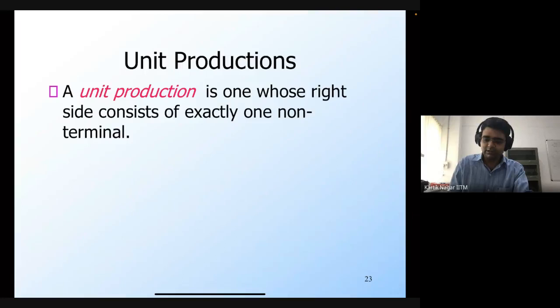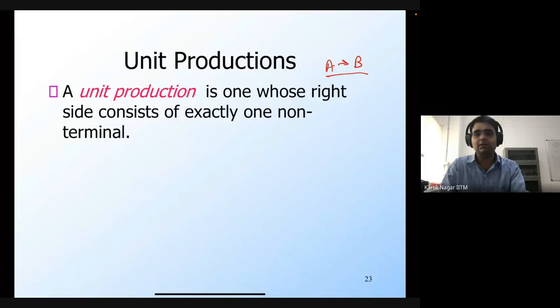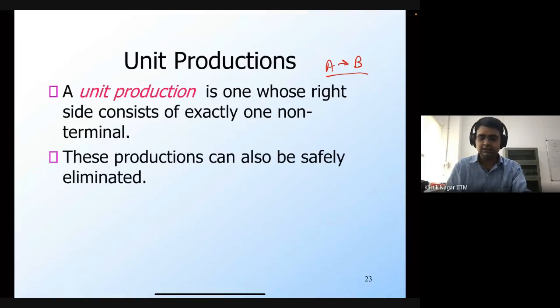So for example, if you have a production of the form A generates B, where A and B are both non-terminals, this is a unit production. Now, as it happens, you can also get rid of unit productions safely without actually changing the language of the grammar.